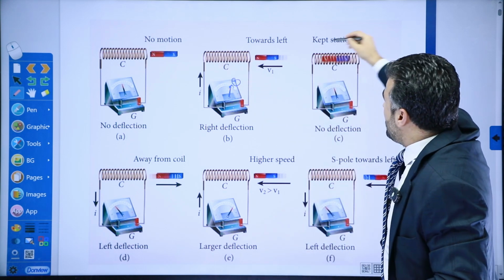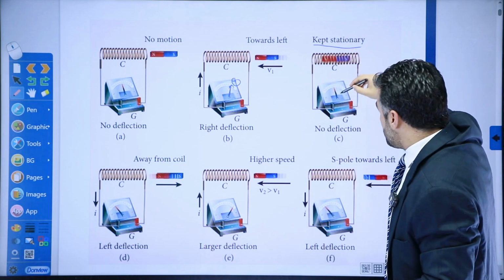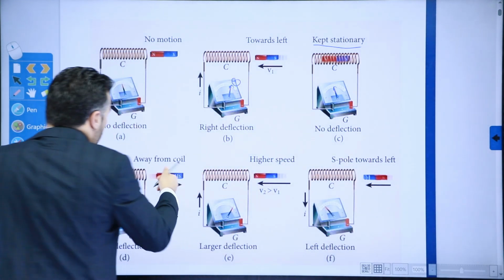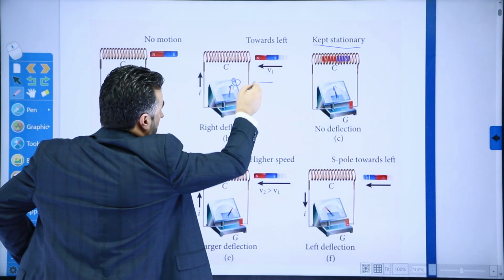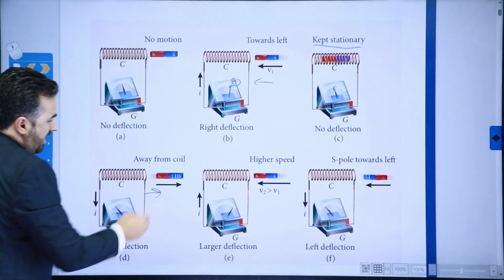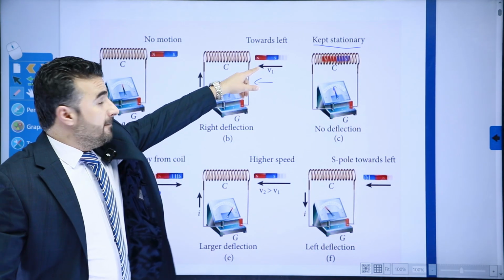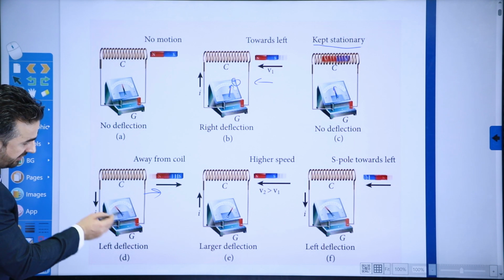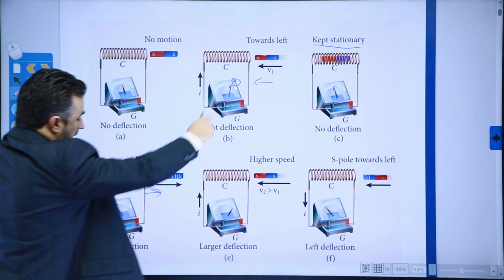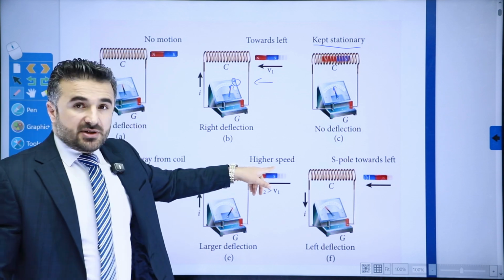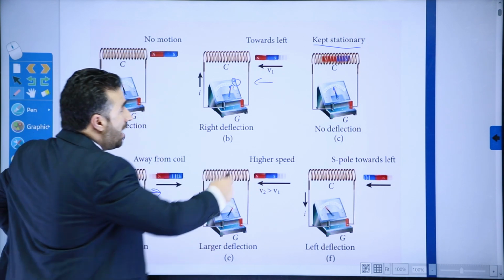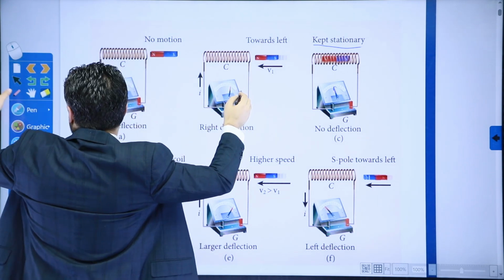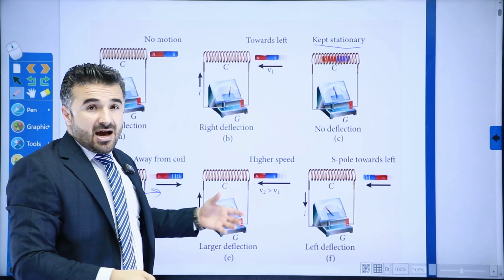Here, now the coil is kept stationary. The coil is at rest. If it is at rest, the indicator reads 0, that means there is no induced electromotive force. Now we're going to move away from the coil. First, remember this, we move the magnet towards the left. Now we're going to move the magnet to the right here. You can see that the galvanometer is shifting, but opposite to what we have here. Okay, now what about this one here? Higher speed. These two you can say are similar to one another, where we move the magnet to the left.